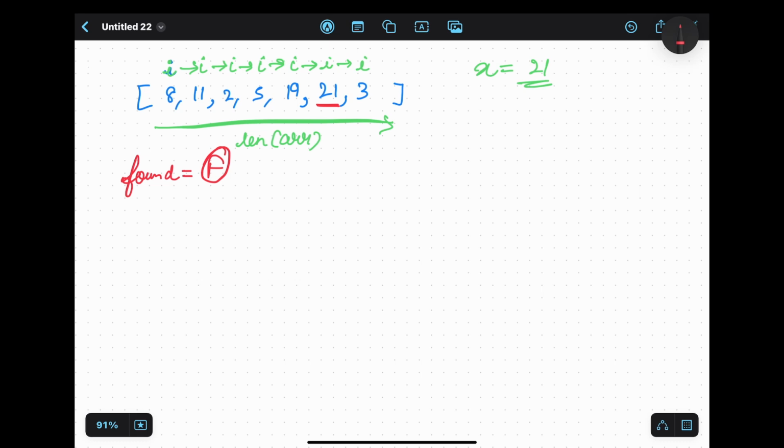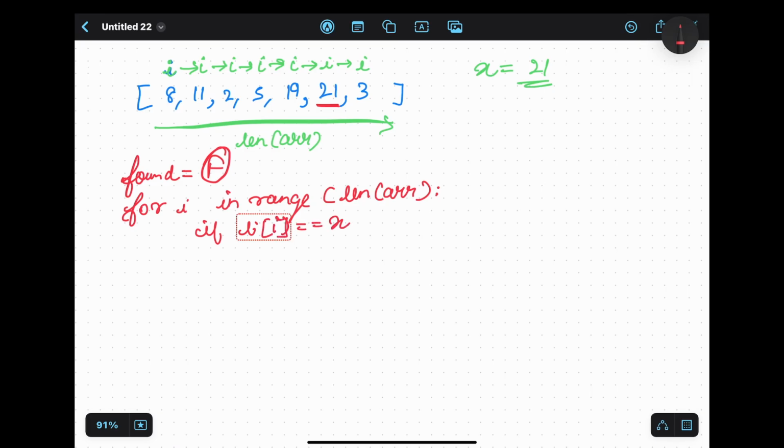So first things first, we will take found as false. Then we will write a for loop, which would be like for i in range length of array. This code basically means that, as I said, i will start from the first index and will iterate through the whole length of the array. Now, if list[i] equals x, this basically means that at some point of the iteration, the index value is equivalent to the desired value that we wanted.